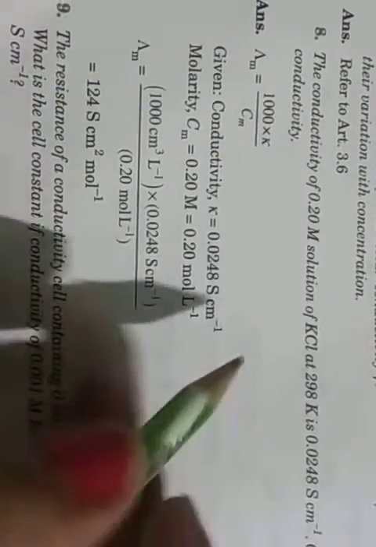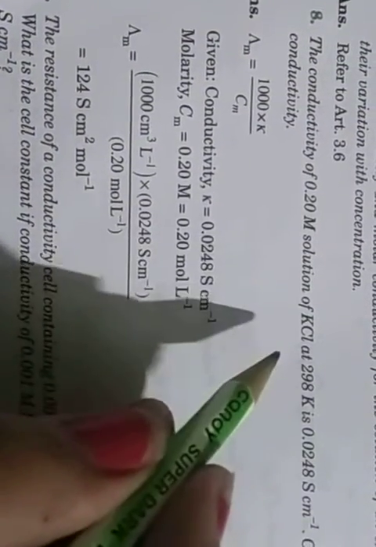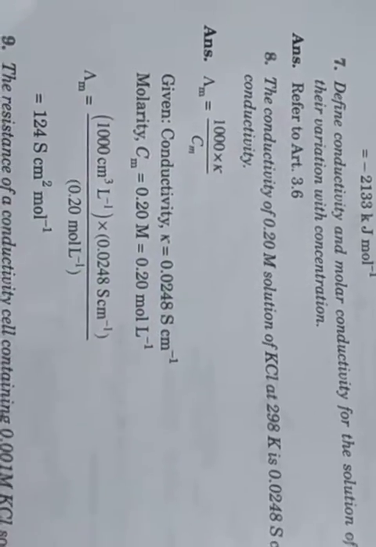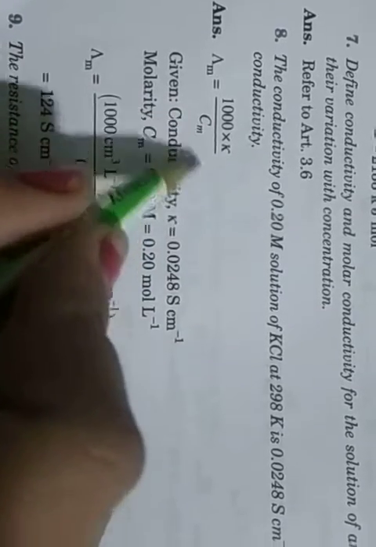Next question number 8. The conductivity of 0.20 molarity solution of KCl at 298 Kelvin is 0.0248 Siemens per centimeter. Calculate its molar conductivity. The formula of molar conductivity, Lambda m, is equal to 1000 into kappa divided by Cm.